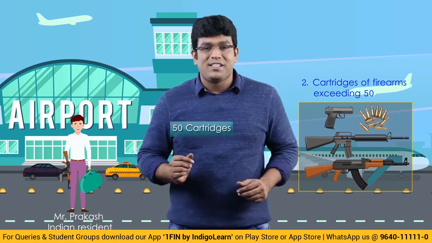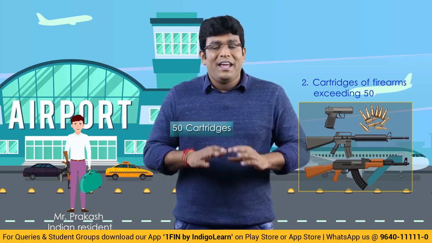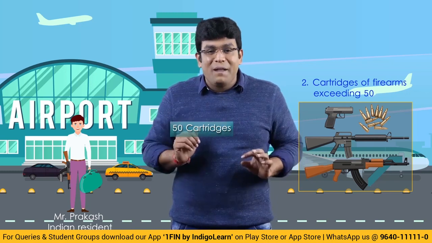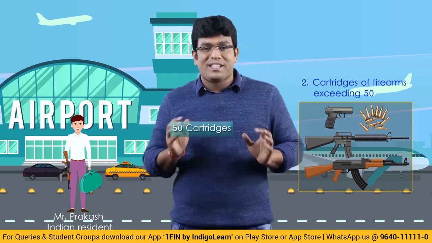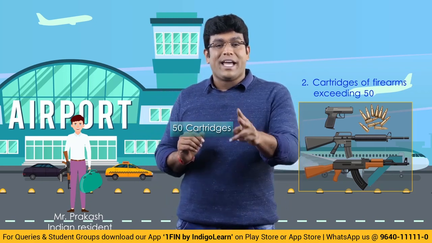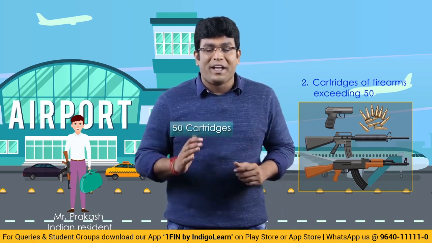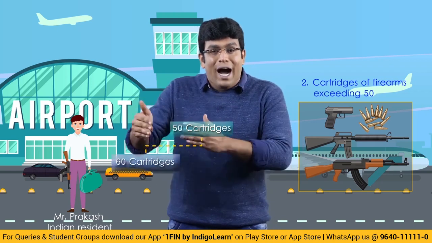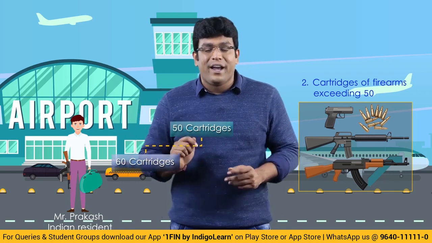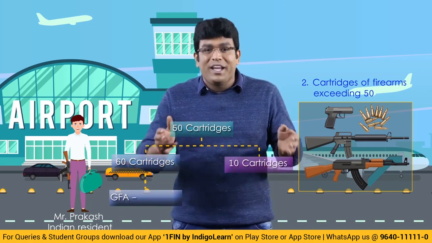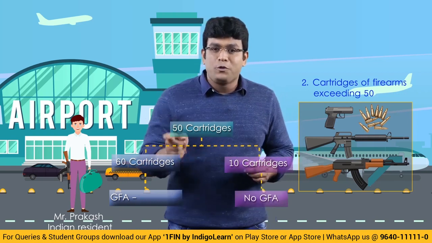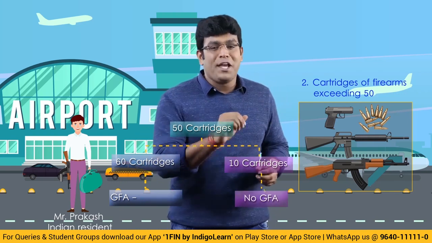He got 60 cartridges of 800 rupees each. He has not got any other article. The only thing he brought is 60 cartridges of 800 rupees each. Now one thing you have to understand very clearly is that in Annexure 1, the second point says cartridges of firearms exceeding 50. That means up to 50 can be considered for GFA. Whatever is over and above 50 is not considered for GFA. But up to 50 can be considered for GFA, my dear friends.